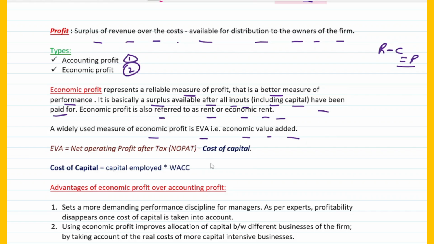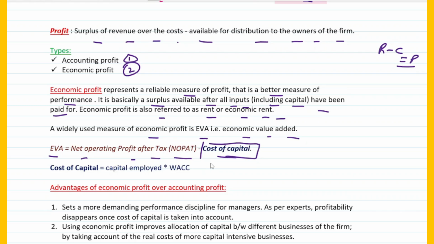Right. What is the formula for EVA, that is economic value added? It is NOPAT. NOPAT is what? Net operating profit after tax. So whatever net operating profit after taxes, that is EVA, but you have to subtract the cost of capital from that. That's how you define EVA, because eventually you're trying to determine the value that is added to the organization. Now that can only be done after you remove the cost of capital.